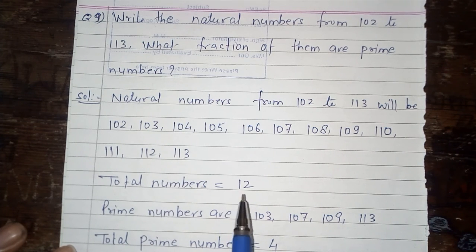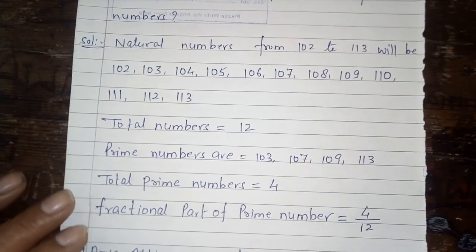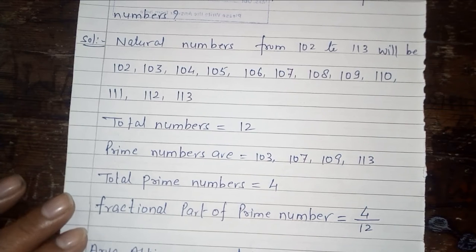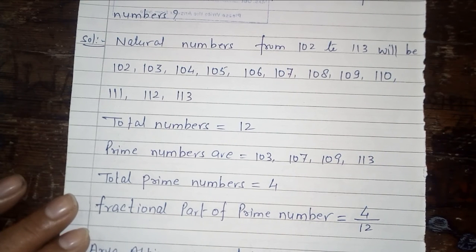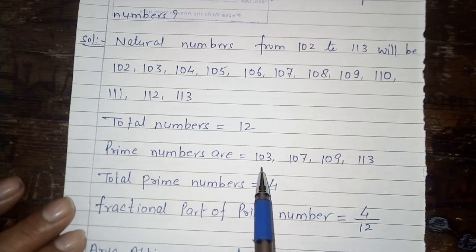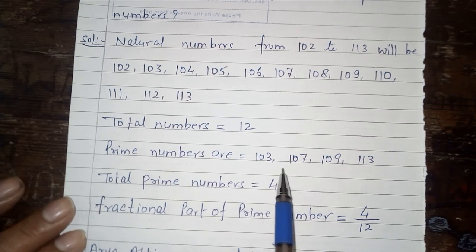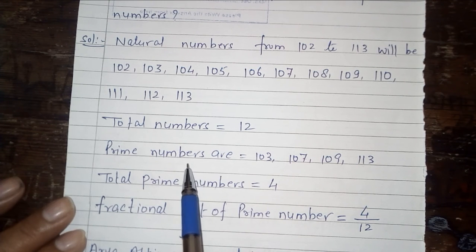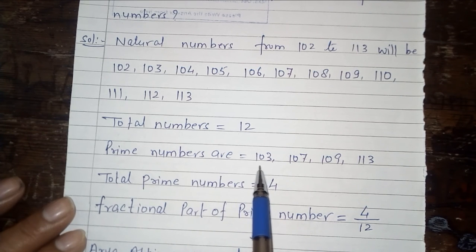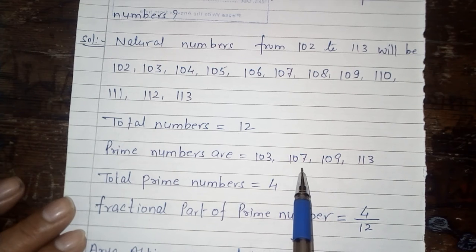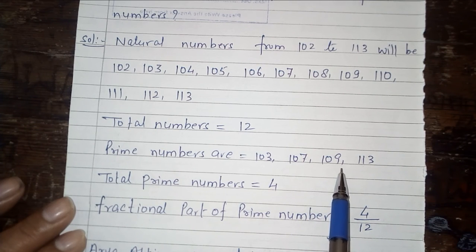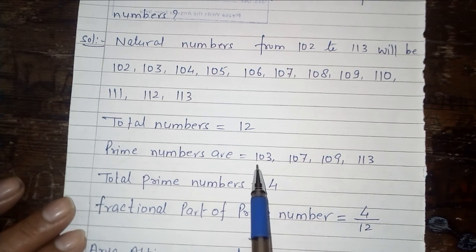There are 12 numbers. According to the question, in these 12 numbers, first we take out the prime numbers. How many prime numbers are there? There are 4 prime numbers: 103, 107, 109, 113.